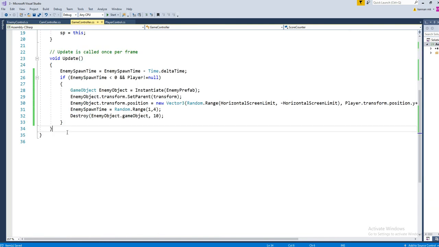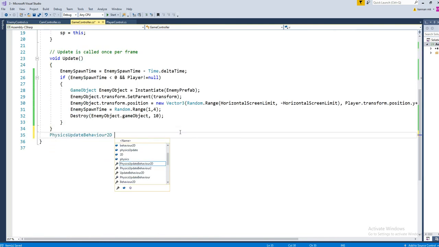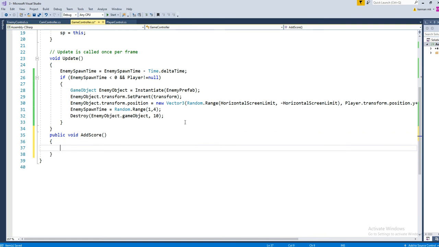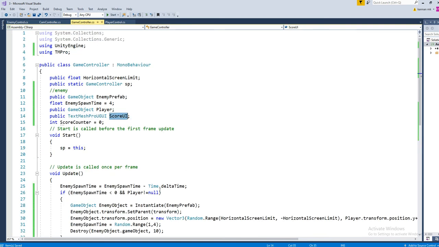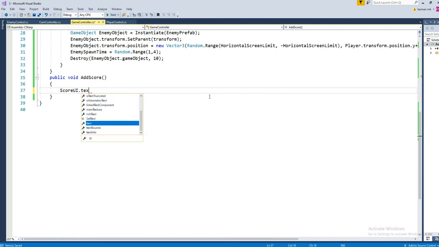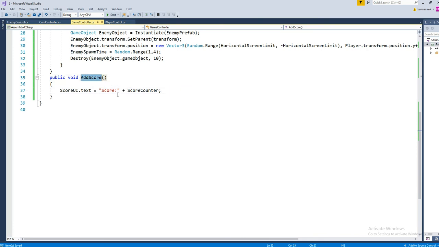Let's have one function called public void AddScore. Here we are going to have scoreUI.text equal to "Score" and then scoreCounter. Generally, if we call this, it will add over there. Before that we want to increase the score, so scoreCounter plus 1. It has been done now, so everything is perfect.